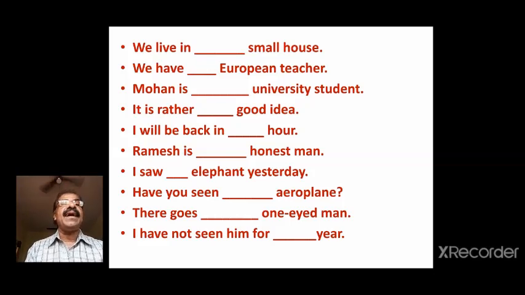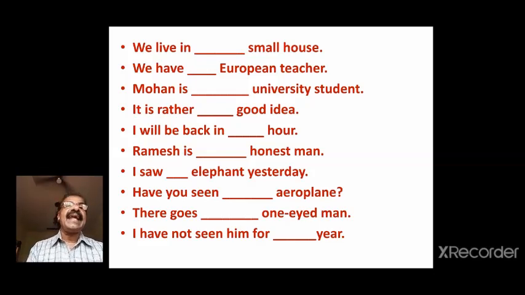Mohan is a university student. I have already told you that. It is rather a good idea. Good begins with the sound ga, which is a consonant. It is rather a good idea. I'll be back in an hour. H is silent, our, an hour.